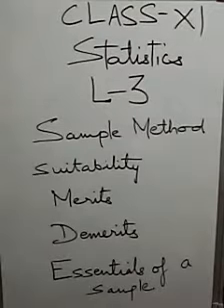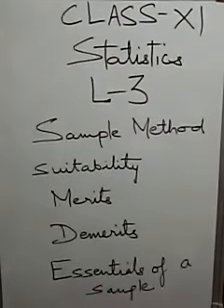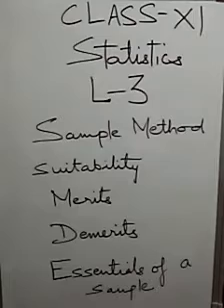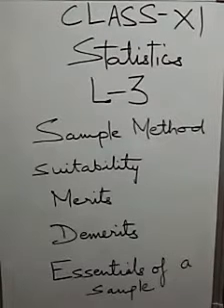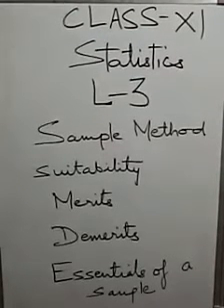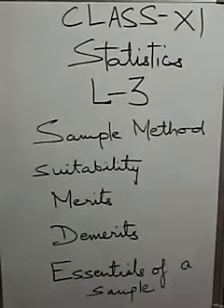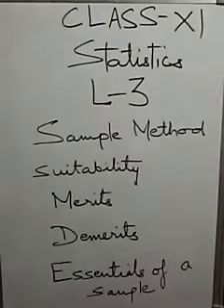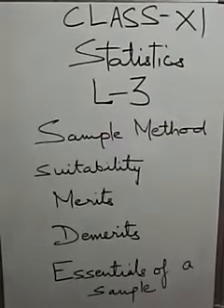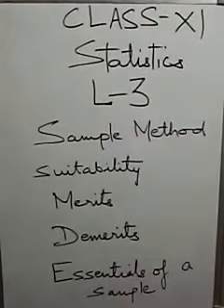Now, sample method also has some demerits. Let's see them. Partial. It is only a partial investigation of the universe. The investigator's bias in the selection of the samples is not ruled out. Wrong conclusion. If the selected sample does not represent the characteristics of the universe, the study may end up with a wrong conclusion.